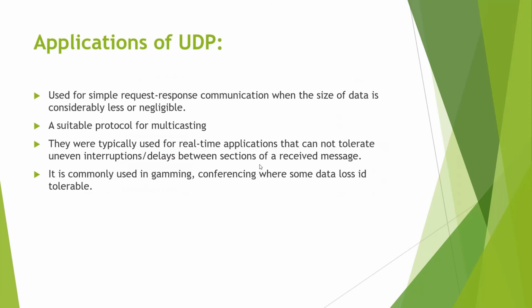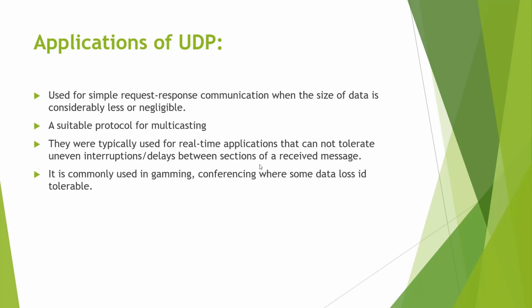Now comes the application of UDP. Where is this UDP used? User datagram protocol is used in gaming and conferencing, where minimum data loss can be tolerated.